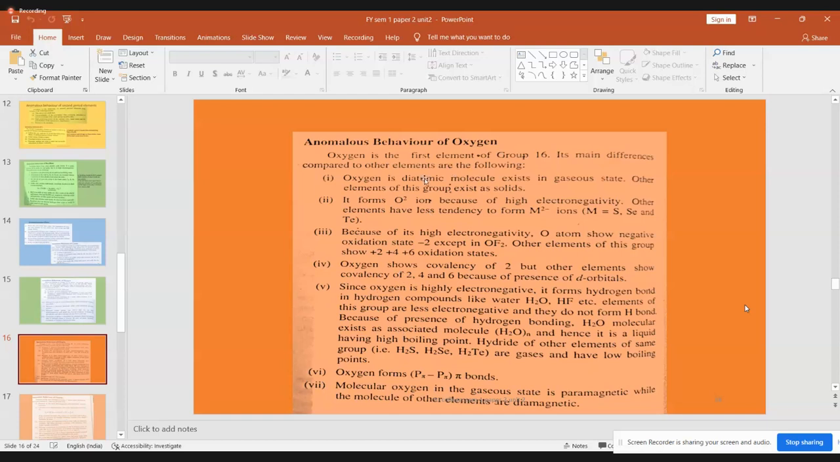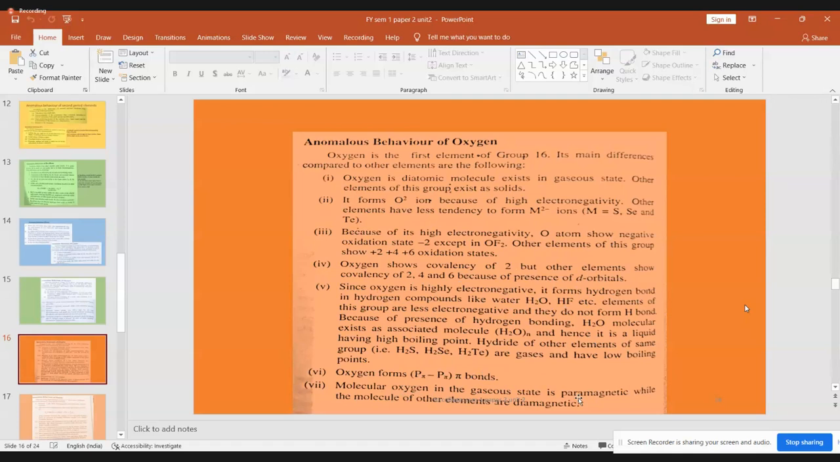We are just saying oxygen is diatomic, whereas the other ones, they exist in solid state. Oxygen is highly electronegative, whereas the other ones are less electronegative. Oxygen exhibits -2 oxidation state, whereas the other elements do not exhibit. Oxygen exhibits even +2 state in one compound, OF2. Oxygen has a covalency of 2, whereas other elements have covalency of 2, 4, 6. Oxygen is highly electronegative, so it can undergo the hydrogen bond formation, which is seen in water molecules, whereas the other elements do not exhibit such hydrogen bonding. Oxygen has a p-pi bond. Molecular oxygen is paramagnetic.